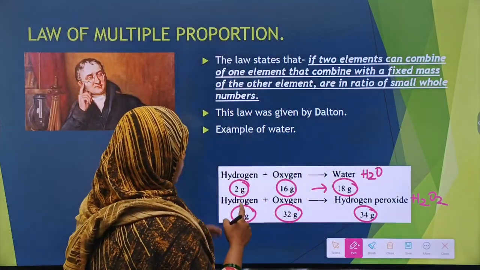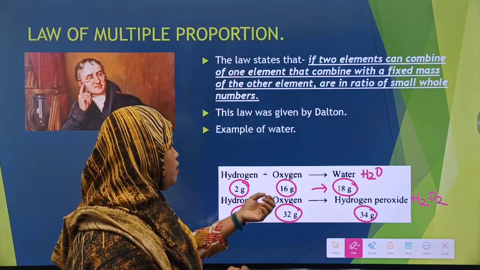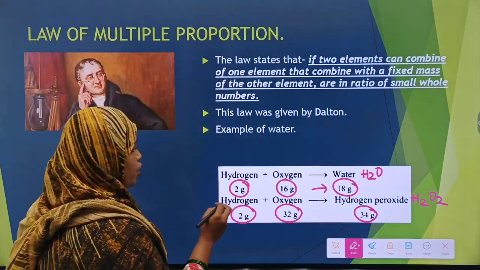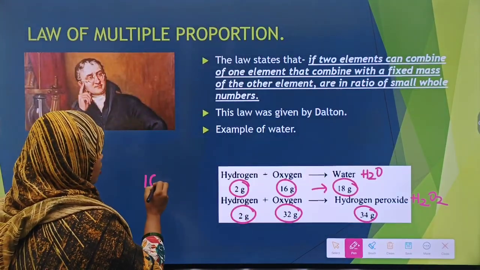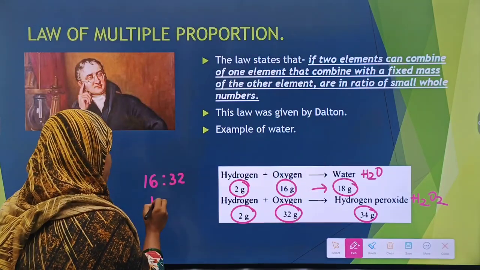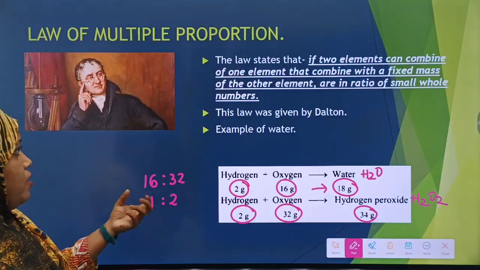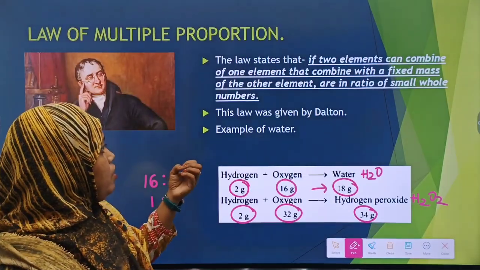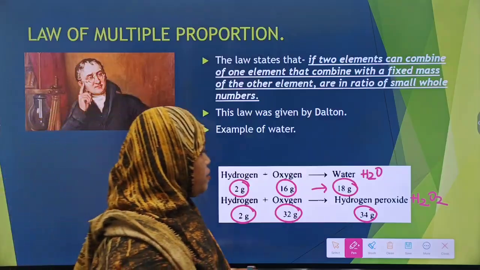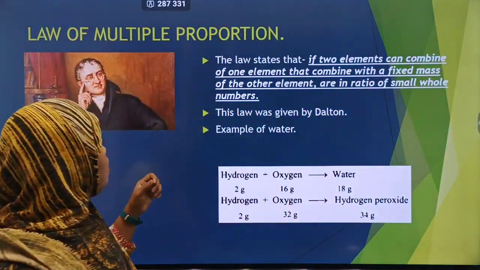Now you see the amount of hydrogen taken is fixed, 2 grams, and oxygen is 16 and 32. If you take the values 16 to 32, we get a ratio of 1:2. So, like the law states, the elements are in a ratio of small whole numbers. That is what he explained in this law.